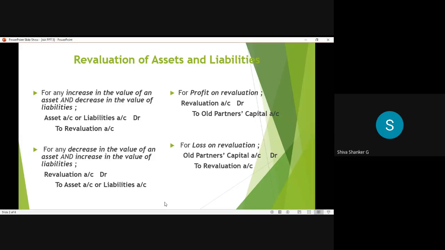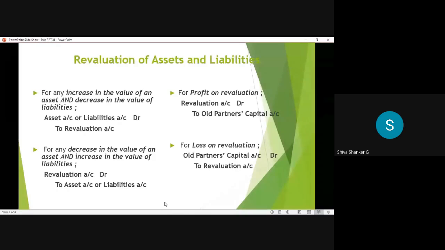When we do revaluation of assets and liabilities means mainly at the time of admission of a partner. When a new partner joins the business, it is natural that he should not benefit from any appreciation in the value of assets which has taken place, nor should he suffer because of any depreciation in the value of assets. Same in the case of liabilities also. So therefore, assets and liabilities are revalued at the time of admission of a new partner. So the changes in the value of assets and liabilities are recorded in revaluation accounts.